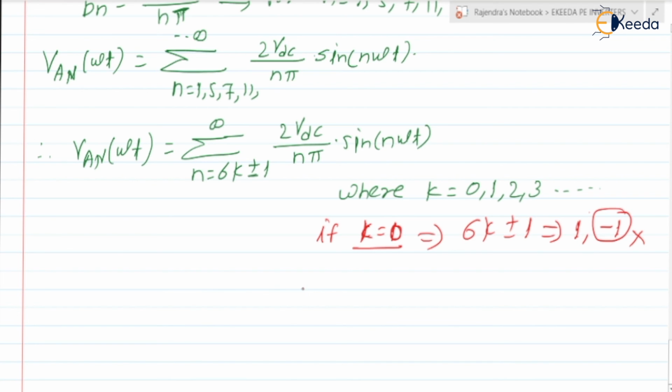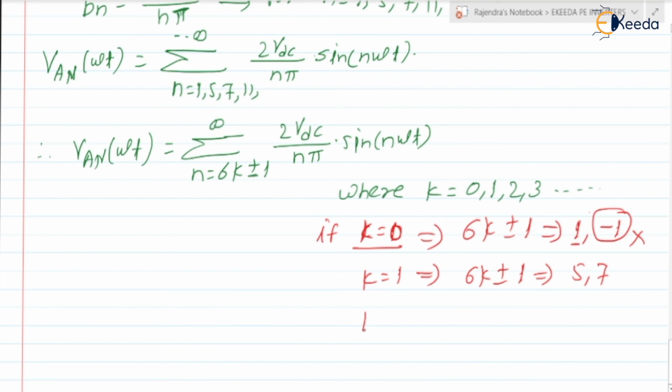Next, if k is equal to 1, then 6k plus or minus 1 gives 6 into 1, that is 6, plus or minus 1. So 6 plus 1 is 7 and 6 minus 1 is 5. So after the first, there is directly the fifth harmonic, and after the fifth, there is the seventh.